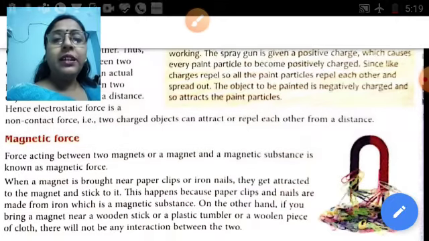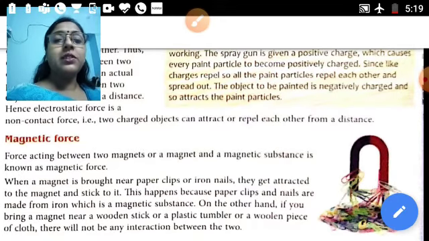So when a magnet is brought near paper clips or iron nails, they get attracted to the magnet and stick to it. This happens because paper clips and nails are made from iron, which is a magnetic substance.